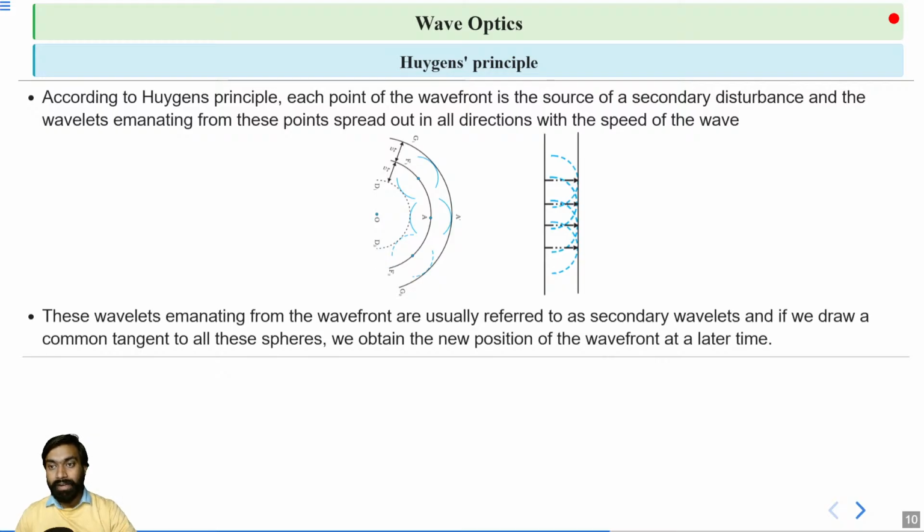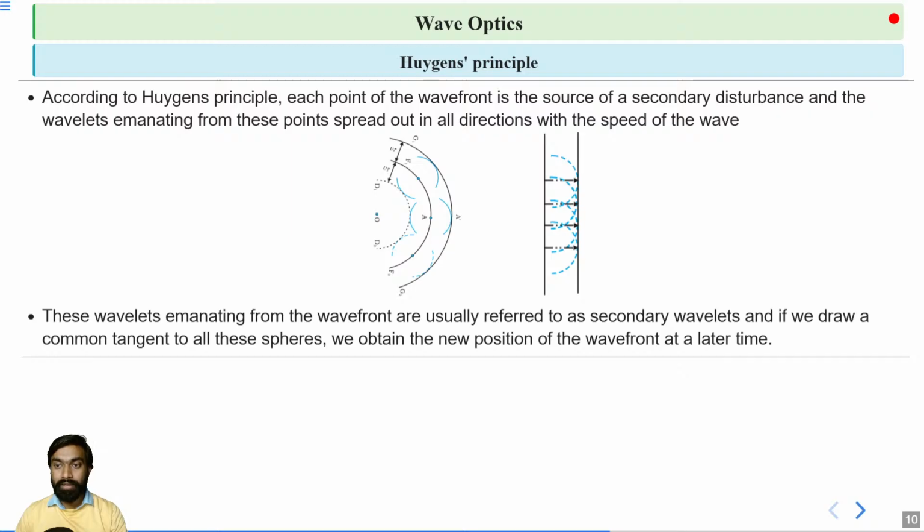And the wavelets that emerge from these secondary disturbances, we call them secondary wavelets. So these wavelets spread out in all directions from all these points. Okay.